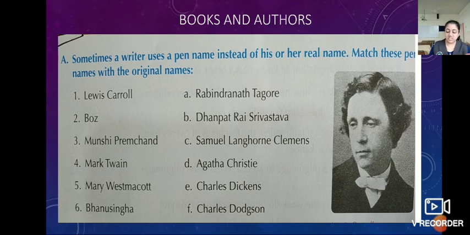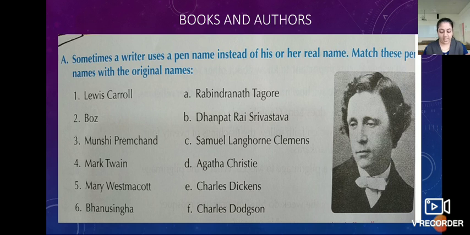Okay. So first column: Lewis Carroll, Bose, Munshi Premchand, Mark Twain, Mary Westmacott and Bhanu Singha. And in the other column: Rabindranath Tagore, Dhanpat Rai Srivastava, Samuel Langhorne Clemens, Agatha Christie, Charles Dickens and Charles Dodson.